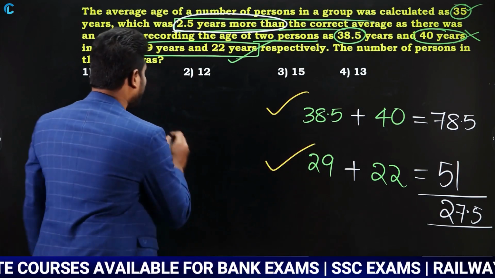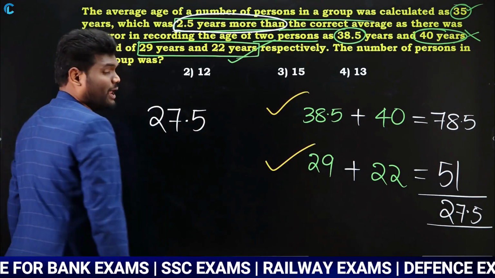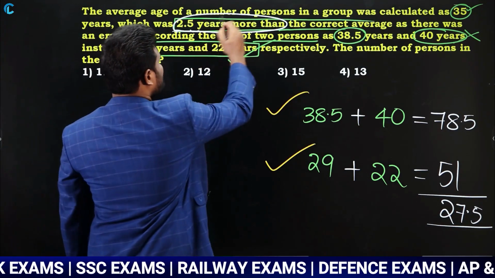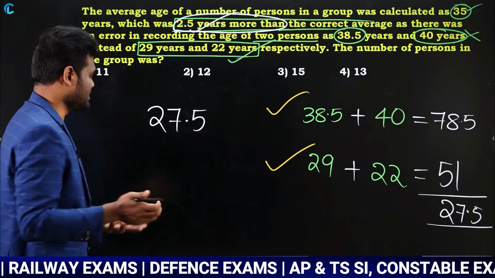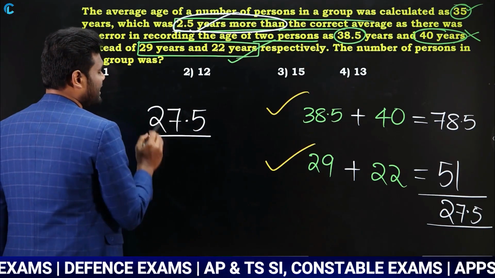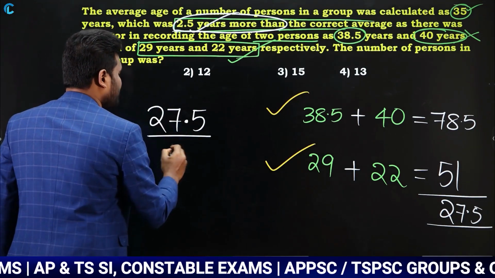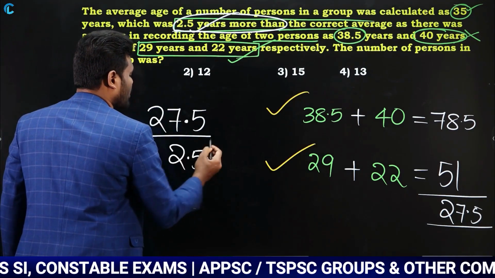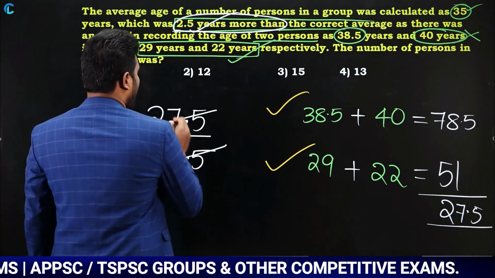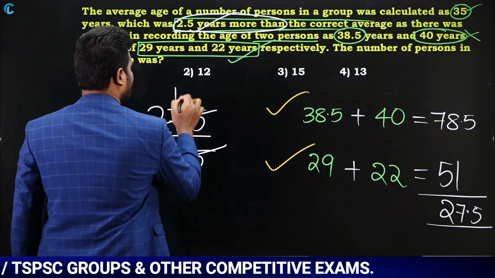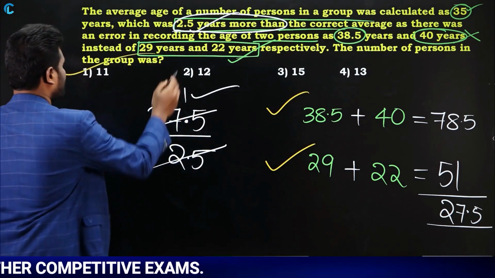So due to this 27.5 difference, now what happened to the average? The average is 2.5 more. Now your question is the total number of persons. So to find the total number of persons, due to this 27.5 difference the average became 2.5 more. So calculate this: 2.5 goes into 27.5 how many times? Total 11 times. So we can say that the answer for this question is nothing but 11.